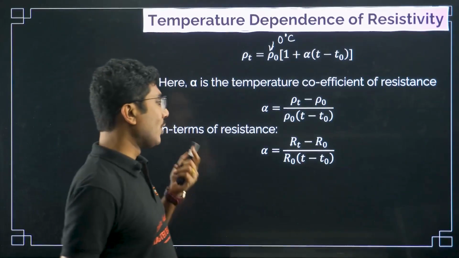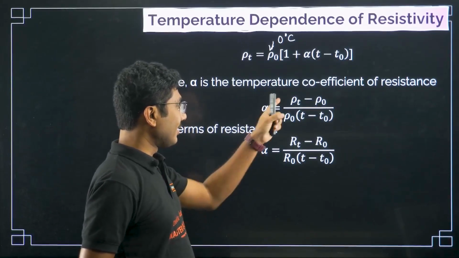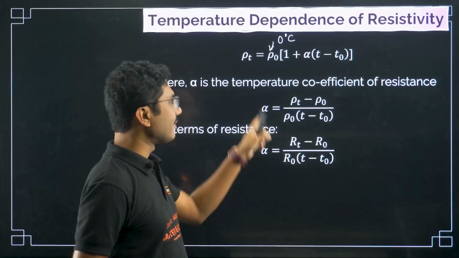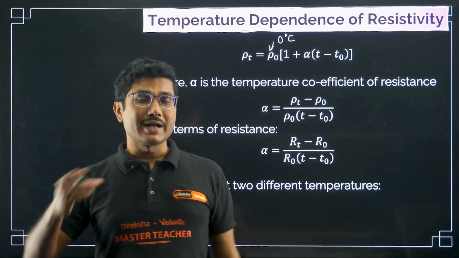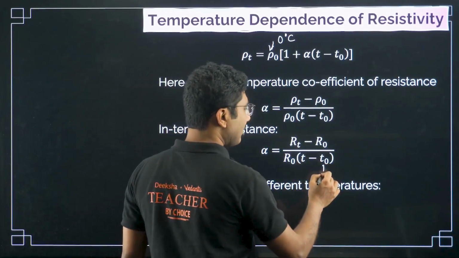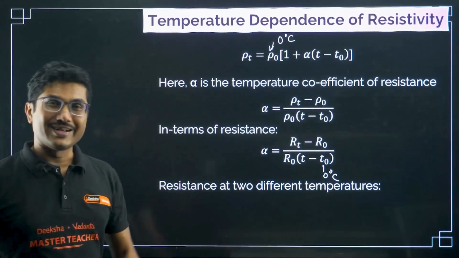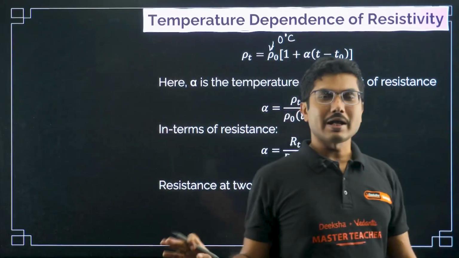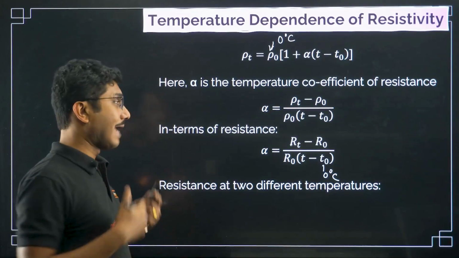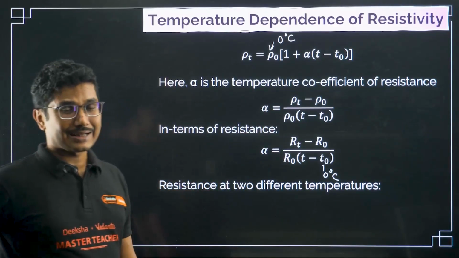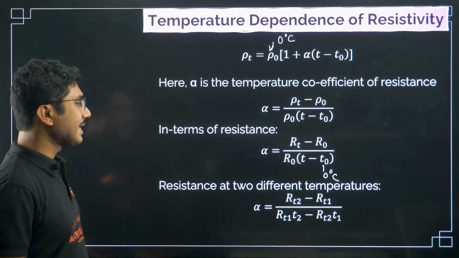Now generally R naught represents 0 degree Celsius, not necessarily, but you can assume that. One more thing you have to understand is that if you calculate alpha from this formula, the same alpha can be applied in this formula as well. And if the temperatures are not directly given, for example, here we assume that this belongs to 0 degree Celsius. If this is not 0 degree Celsius, if it is given at a random, very high temperature, in that case you cannot take the lower temperature as R0. If it is in an acceptable range, then the lower temperature can be accepted as R0, but if the temperature is very high, you will not be able to use this as R0.